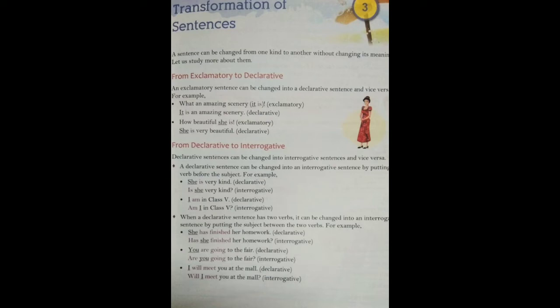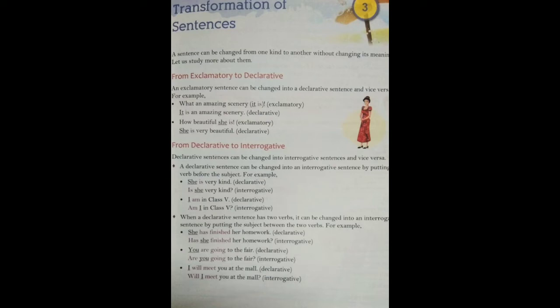Now, suppose you are having the example, what an intelligent boy Martin is. If I am telling you what an intelligent boy Martin is, so what will be its declarative sentence? It will be Martin is a very intelligent boy.